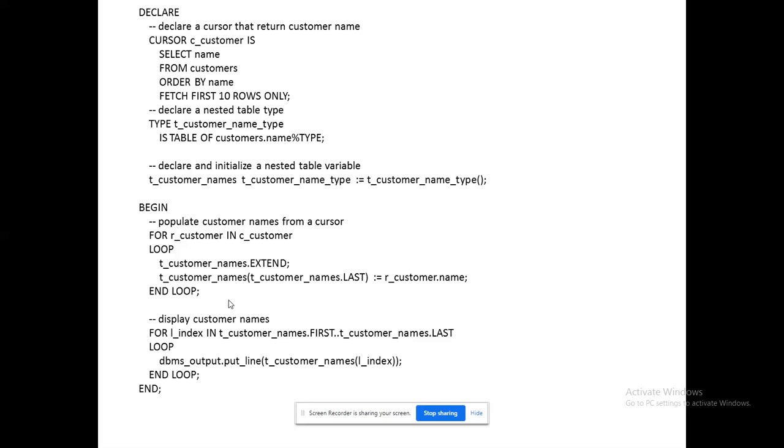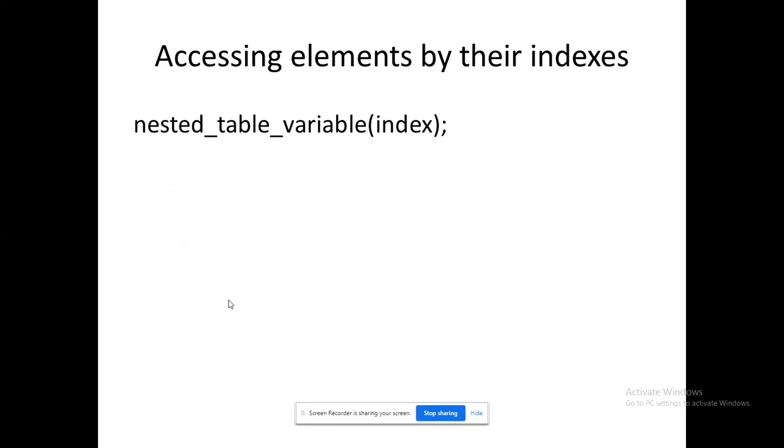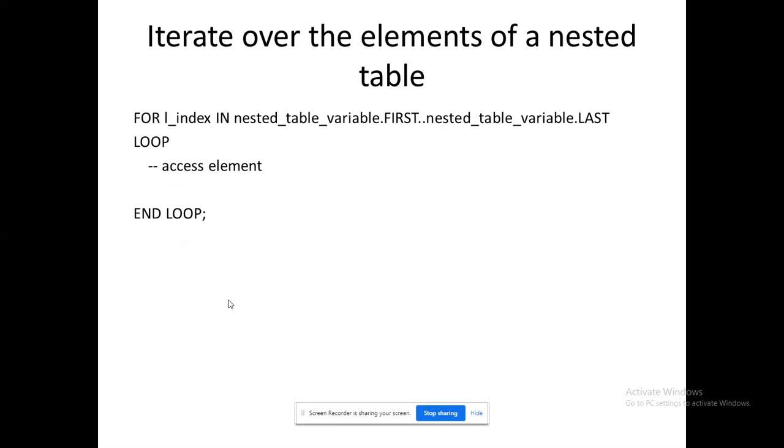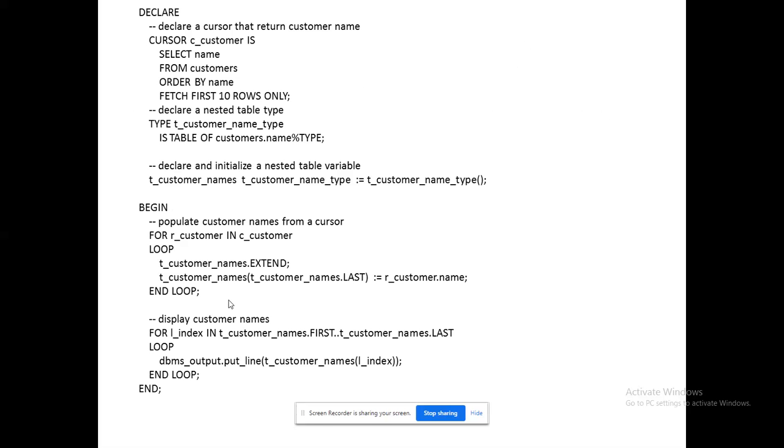So the second section of the program works with a for loop to display all the customer names available. How am I displaying it? Using the variable name of index. This is what we have given over there. Variable name of index, that is the main idea to project it over here.